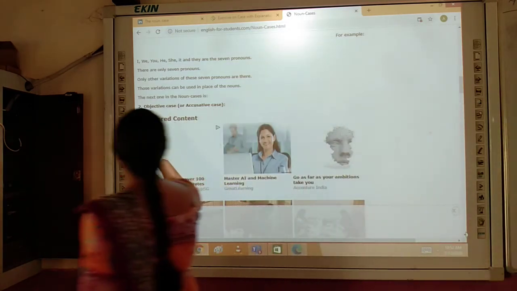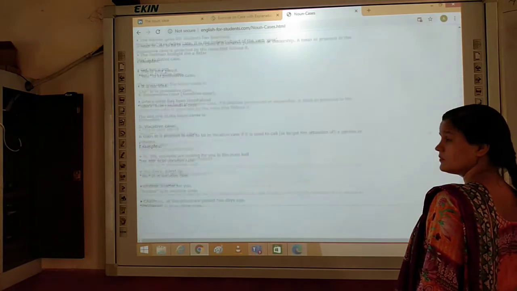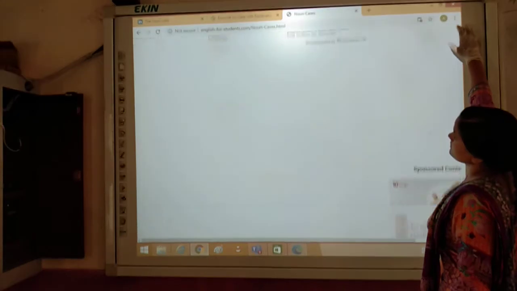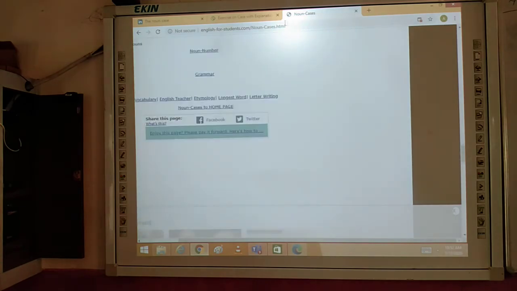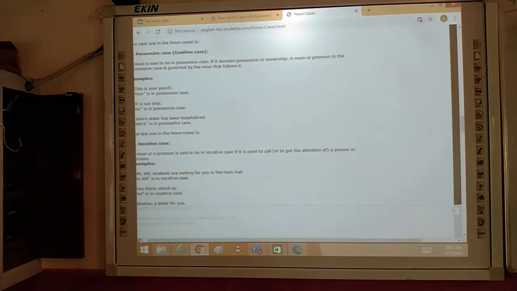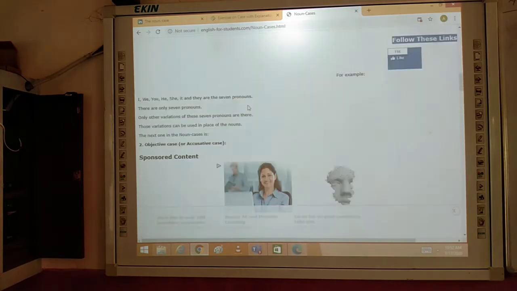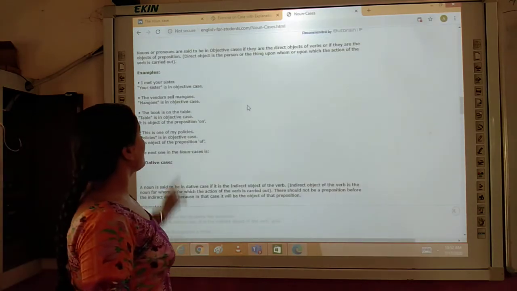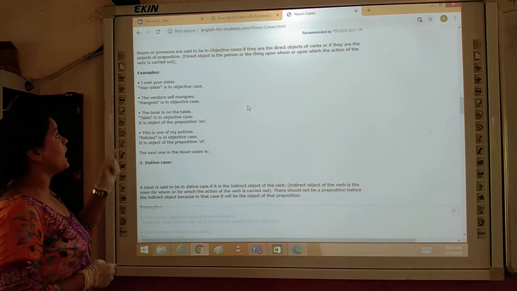So you can see in the objective case or accusative case, nouns and pronouns are said to be in objective case if they are direct objects of verbs or if they are objects of preposition.